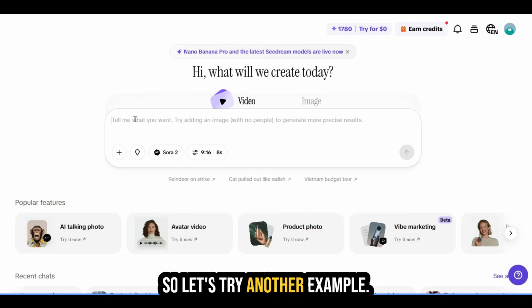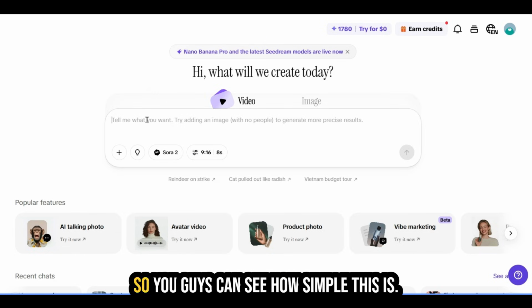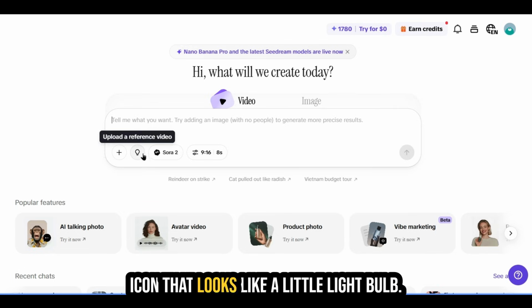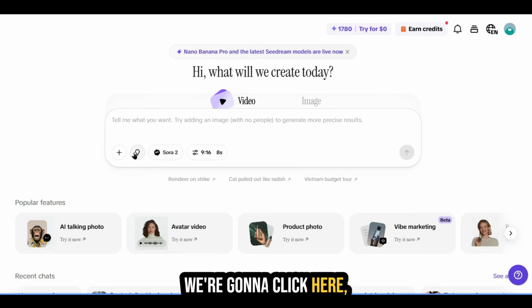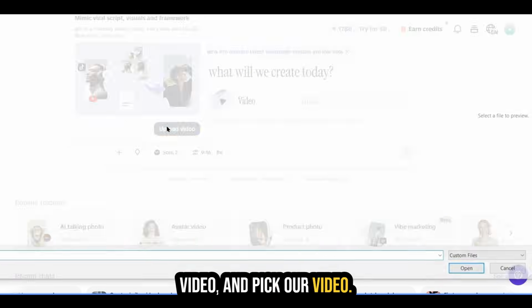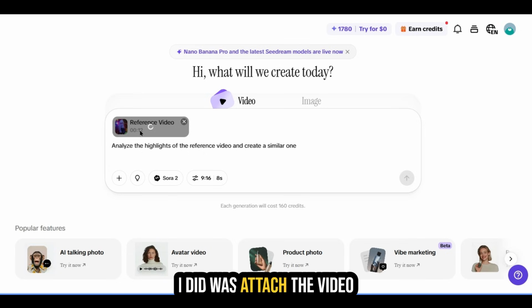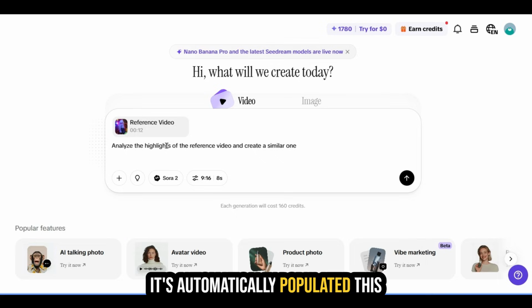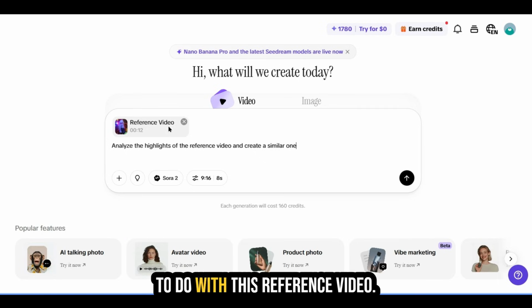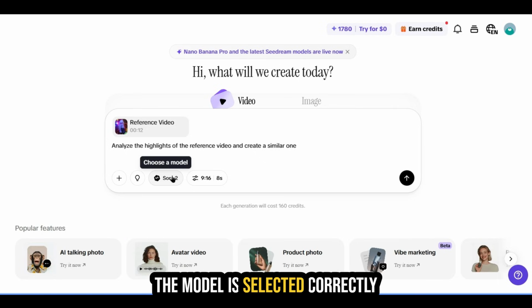So let's try another example. We're going to start from scratch just so you guys can see how simple this is. We're going to come down here to this icon that looks like a little light bulb. We're going to click here. We're going to select upload video and pick our video. And just like before, all I did was attach the video. It's automatically populated this prompt here, so it knows what to do with this reference video. The model is selected correctly.